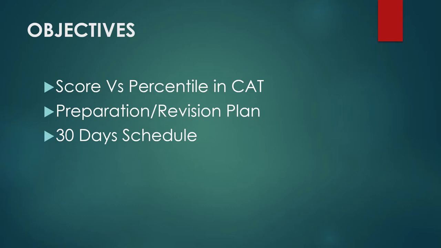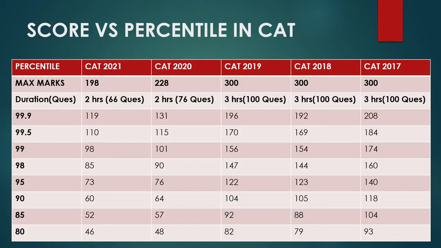Now, in this video, first of all, we'll talk about score versus percentile in CAT. This is very important to know our strengths and weaknesses, and how we can increase the percentile by analyzing the previous year score versus percentile. Second, we'll talk about the preparation or revision plan, how to utilize these 55 days. Then the third most important thing, a 30 days schedule which will help you to revise or prepare your syllabus in this precious time.